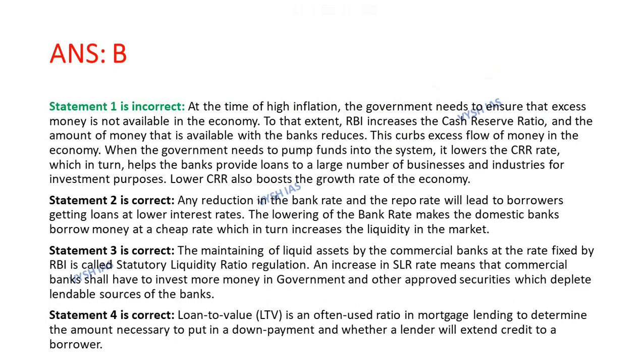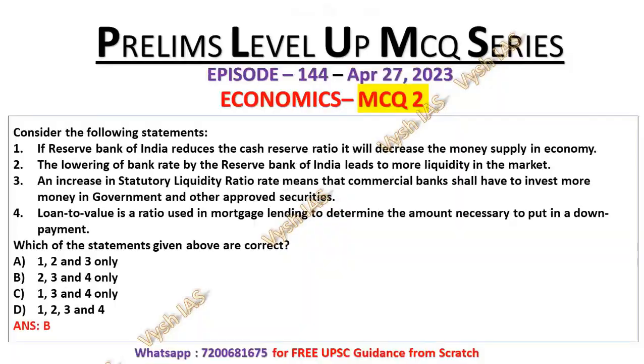Statement number 2 is correct because any reduction in the bank rate and repo rate will lead to borrowers getting loans at a lower interest rate. The lowering of the bank rate makes the domestic banks borrow money at a cheaper rate, which in turn increases the liquidity in the market. So statement number 2 is the correct statement.